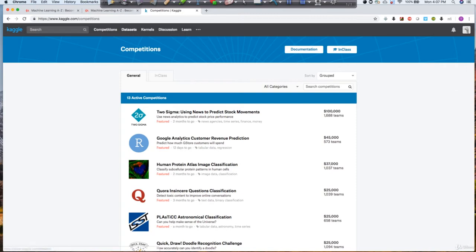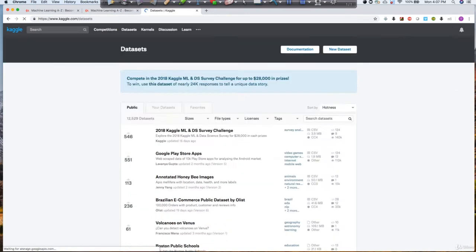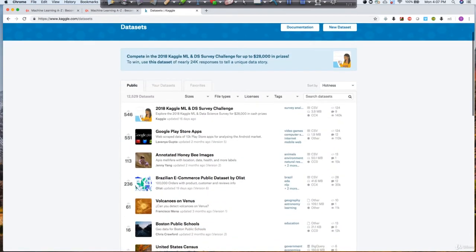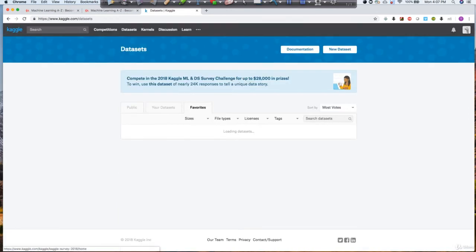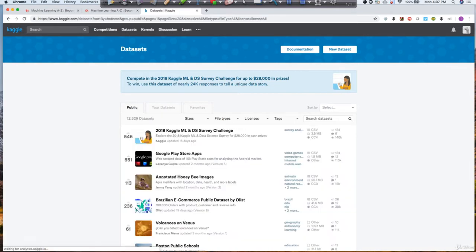Now let's go to some other tabs before I come back to this and explain a few more things. So we have a dataset tab. In the dataset tab, you can go and get a lot of data sets. You can upload any of them. For example, you can upload, let's say, Google Play Store apps. When you upload this, you will start finding it in your favorites tab. I have not done it, but if you do it, you will find it here. Or if you have your own data sets, you can view them here.